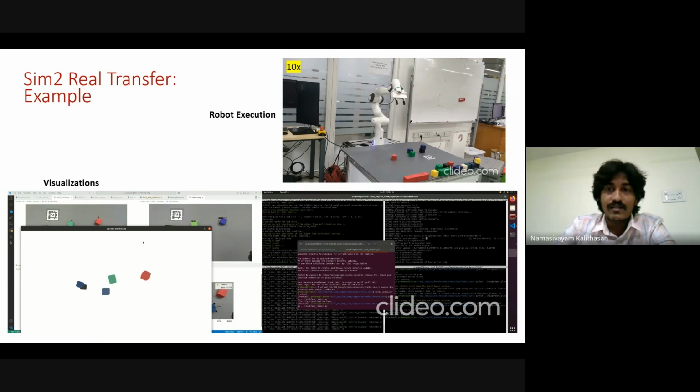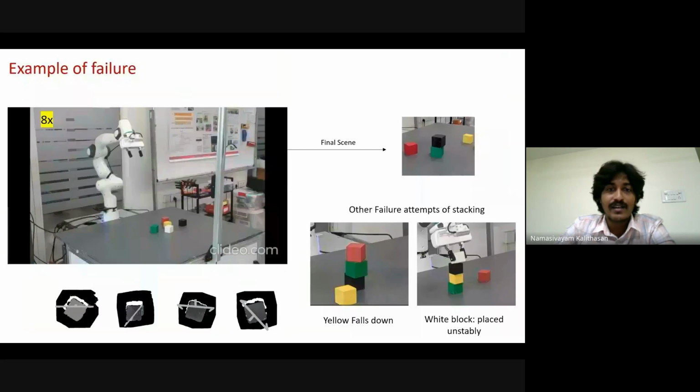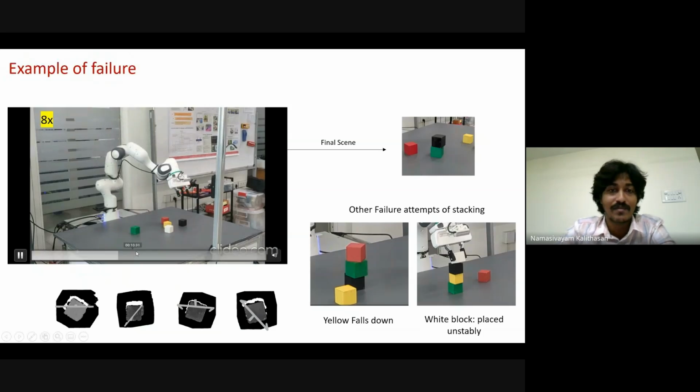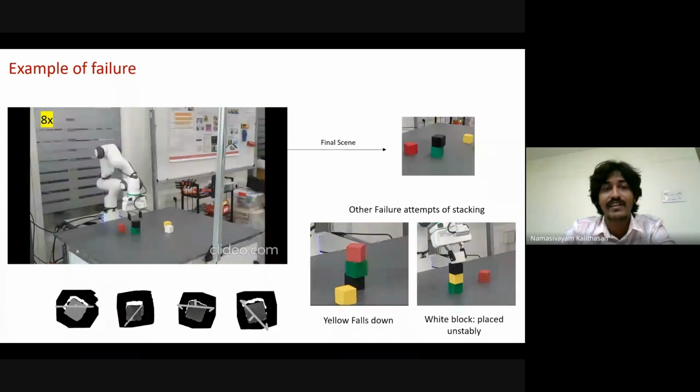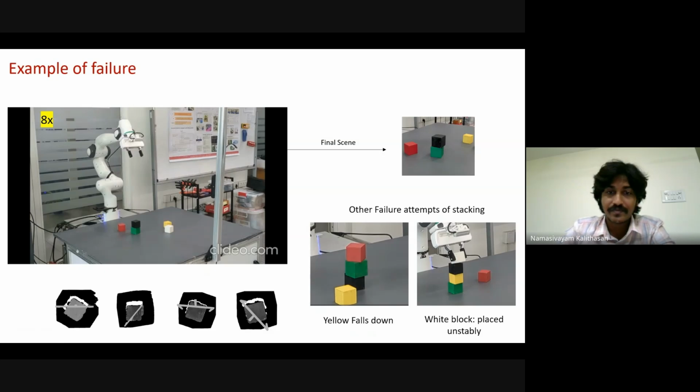So this is the software stack we built, and during the experiments, we observed that errors happen, and they happen most of the time. For example, it can be a gripper error, a grasping error: it tried to grasp the object, but it didn't grasp. Even if it correctly grasps, the block can fall during the transport, or it can be placed a little unstably and fall down. There are other instances of failures where the yellow block falls down, and the white block is placed unstably, so when we place the next block, the tower is going to collapse.